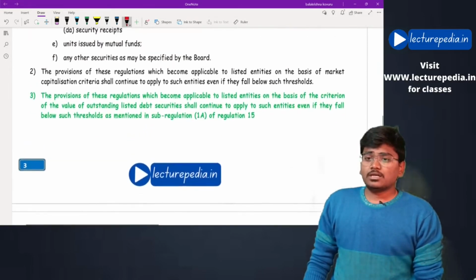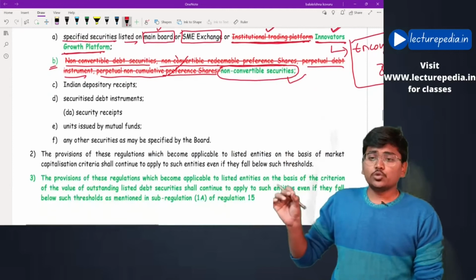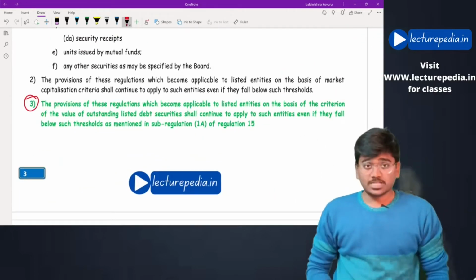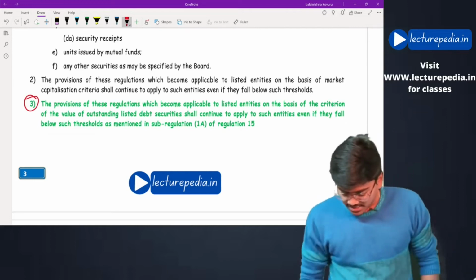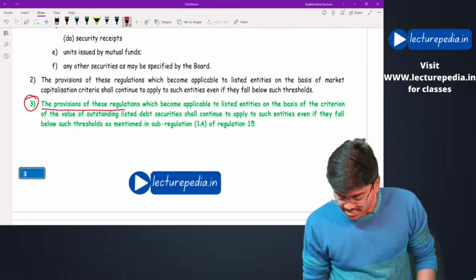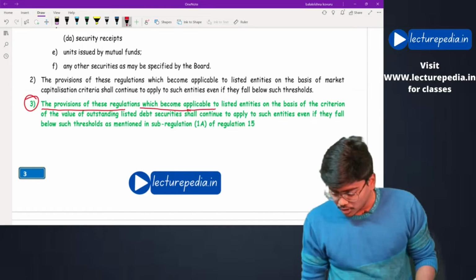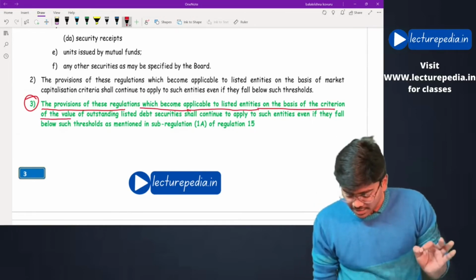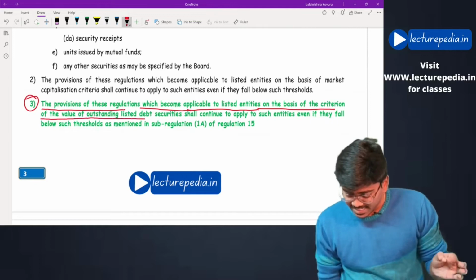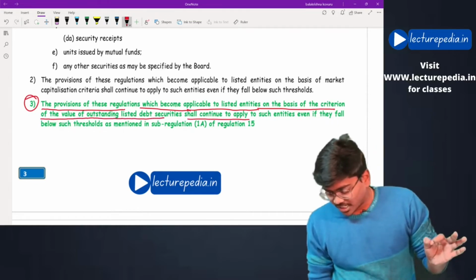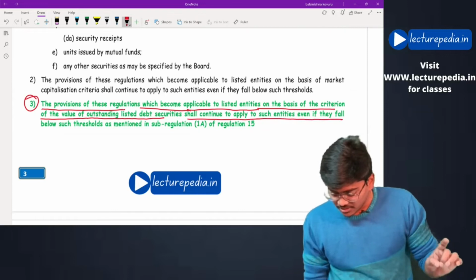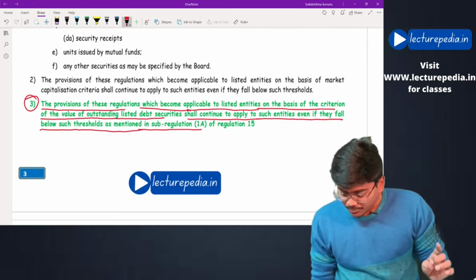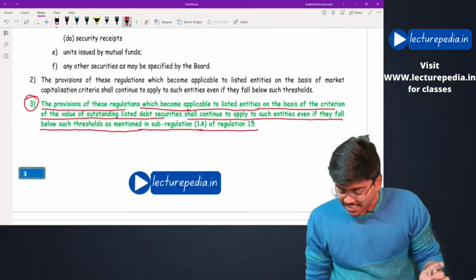Next, in regulation 3 only, a new sub-regulation was introduced, sub-regulation 3, which was not there earlier. It provides that the provisions of these regulations which become applicable to a listed entity on the basis of the criteria of value of outstanding listed debt securities shall continue to apply to such entities even if they fall below the threshold as mentioned in sub-regulation 1A of regulation 15.